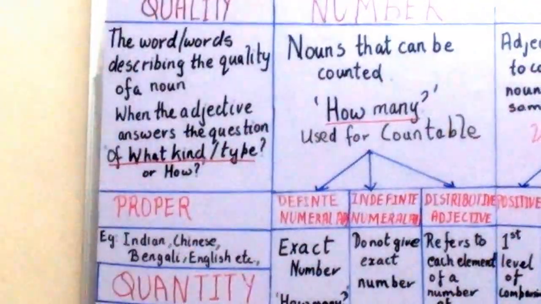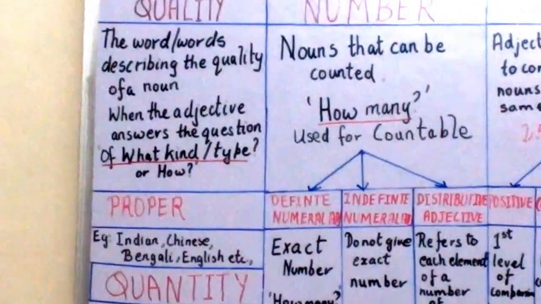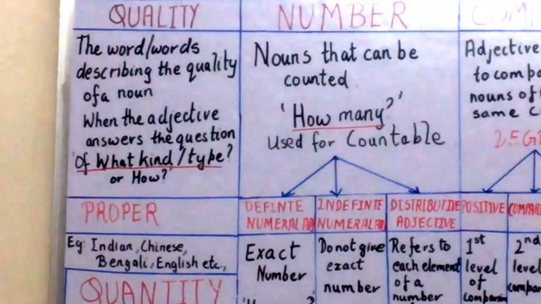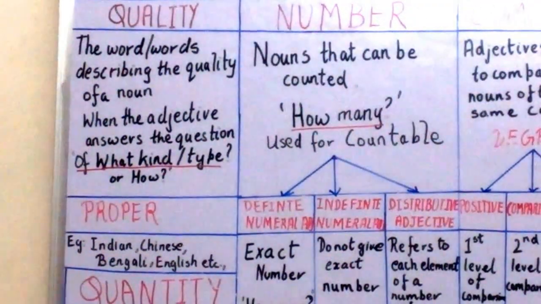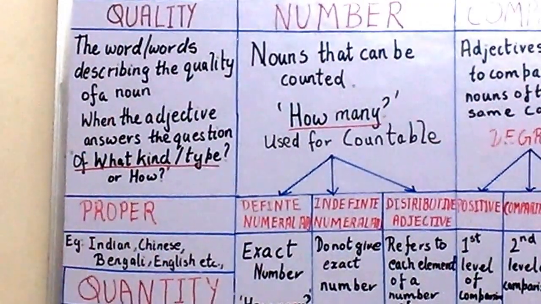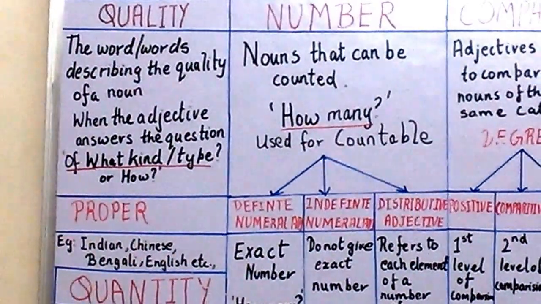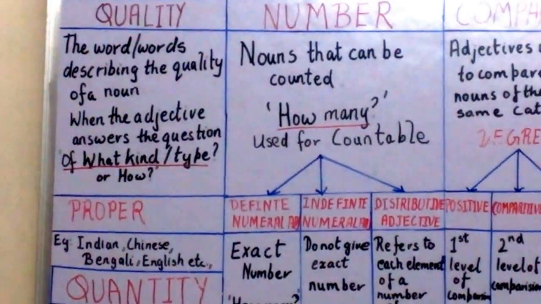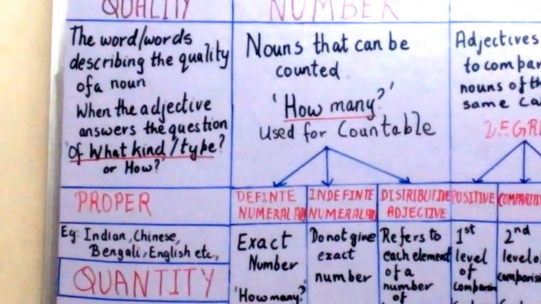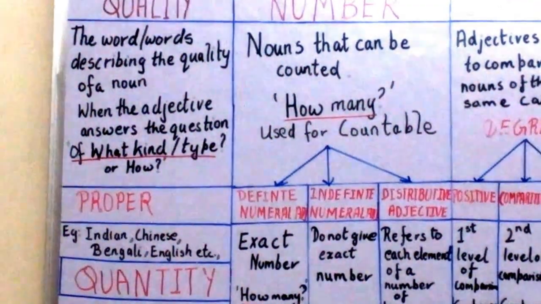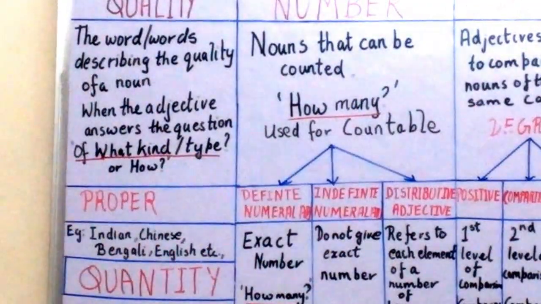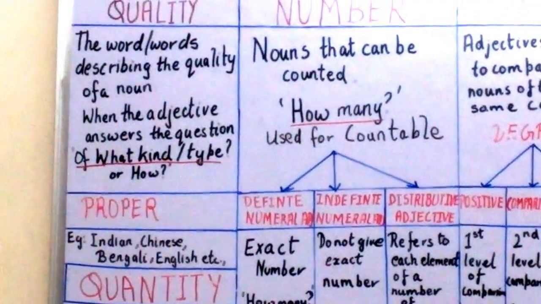It tells us what type of person you are. When we said Mumbai is a large city, instead of large, we could also write big city. Instead of big city, we could say it is also a small city. So big, small, large, good, all these are adjectives of quality. So adjectives of quality describe the quality of a noun when the adjective answers the question of what kind or type or how. Now let us go to the next adjectives.